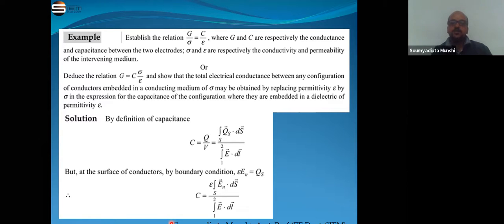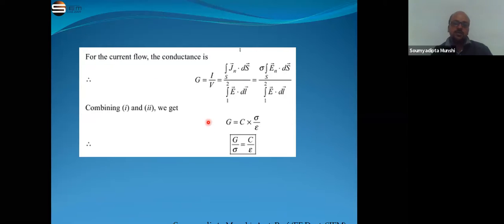And we know the conductance G is equal to 1 by resistance. Resistance is V by I, that means G is equal to I by V. We put the value of I as integration J dot ds, and the value of V as integration E dot dl. From Ohm's law, we know that J is equal to sigma into E. We put the values here.